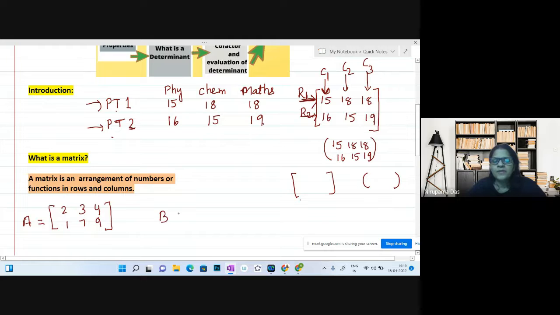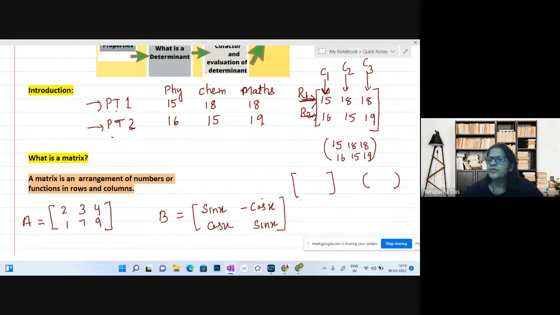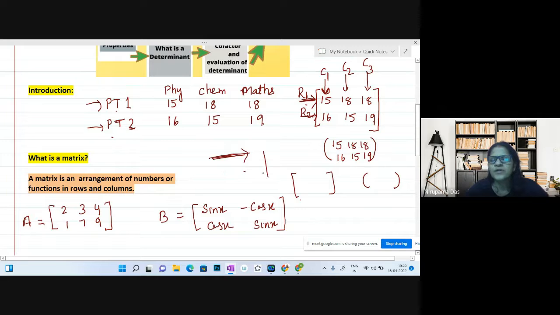Or I may write B as another matrix. I may write here sin x, minus cos x, cos x, sin x. So it may be like this. We can take any function. Basically, it is an arrangement of objects in rows and columns of a matrix. As I said a few minutes before, rows we go like this, and columns we come vertically.